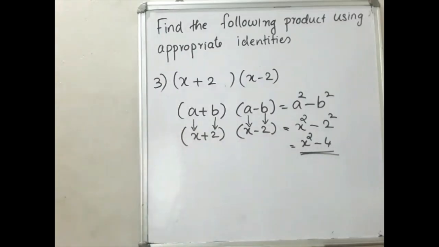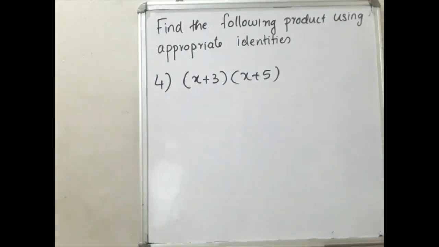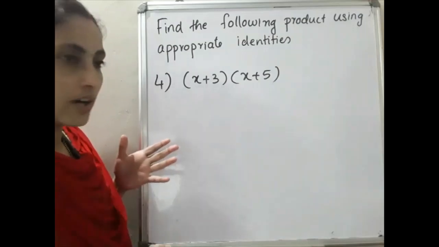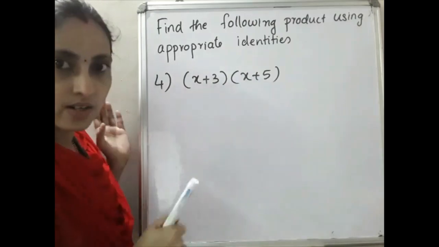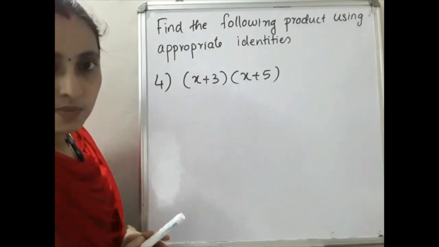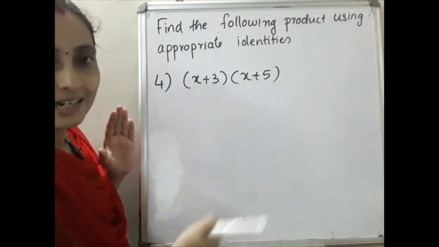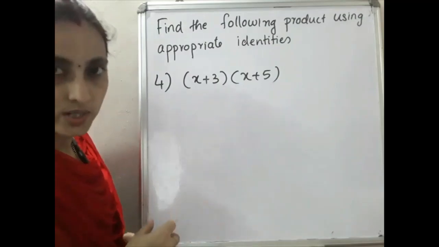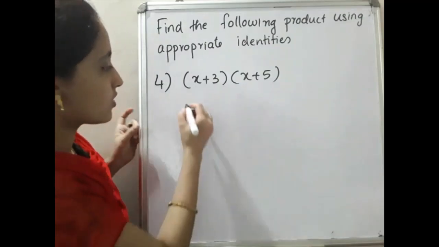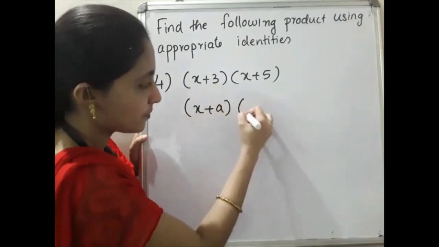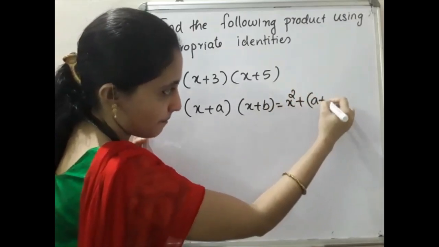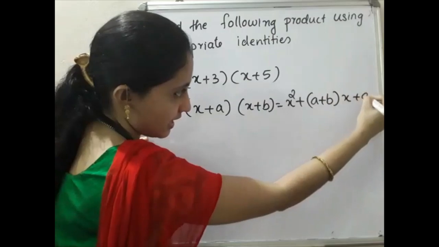Now we'll move to the fourth question: (x + 3) into (x + 5). Here, can we apply the first identity, (a + b) the whole square? No. Why? Because here it is x + 3, here it is x + 5, not both the same. Can we apply (a − b) into (a + b)? No, because the second terms, or b terms, are different. So we can't apply. Which identity do we use? Yes, very good, the fourth one. How will you write that? (x + a) into (x + b) is equal to x² + (a + b)x + ab.